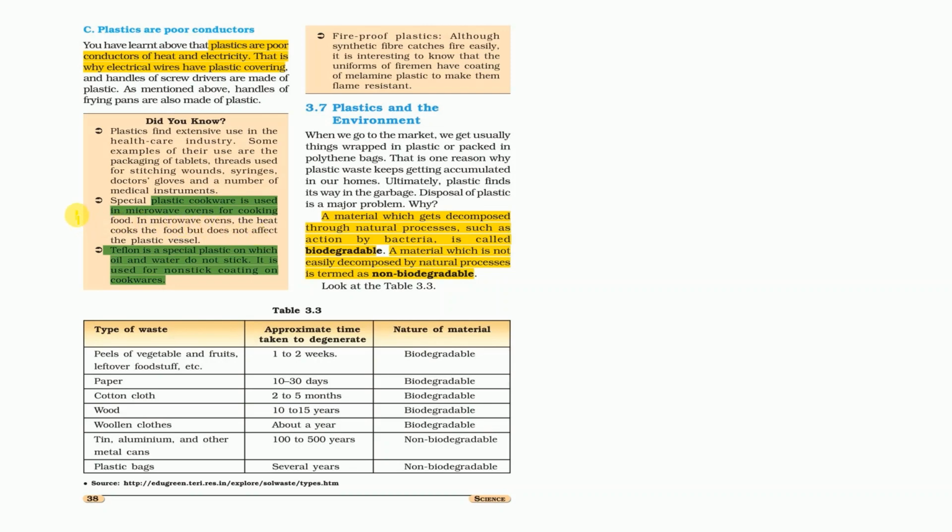In the microwave oven, the heat cooks the food but does not affect the plastic vessels. And then the second, Teflon is a special plastic on which oil and water do not stick, and it is used for the non-sticky coating on cookware. As we see, the mother cooks food on a special type of pan called a non-stick pan, which is coated with Teflon so that oil and water do not stick to that pan.